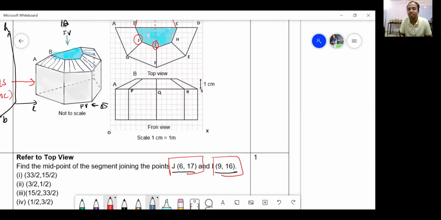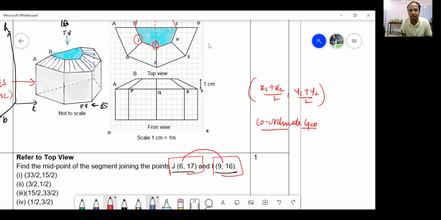Yes, very good. This is an example of coordinate geometry. You got it right, Miss Aditi Verma ji. God bless you. Now, the midpoint is so simple. The midpoint is nothing but (x1 plus x2) by 2, and (y1 plus y2) by 2. Agreed? So what is (x1 plus x2) by 2?